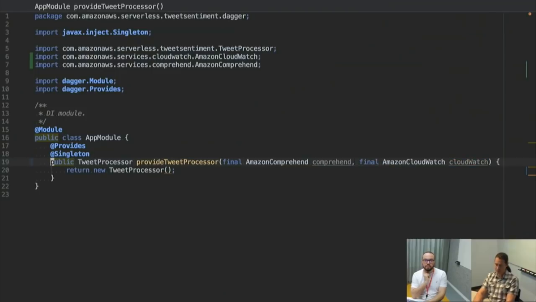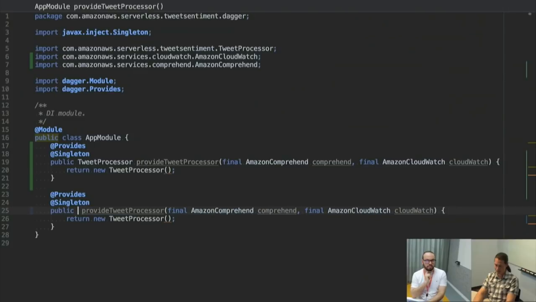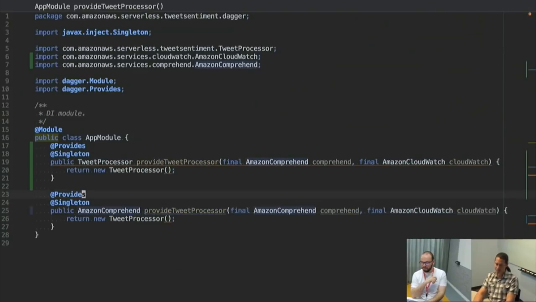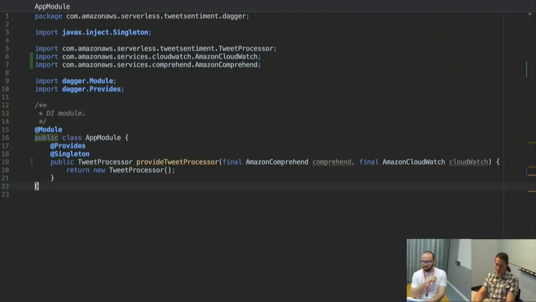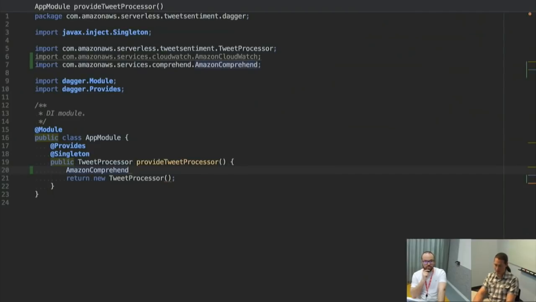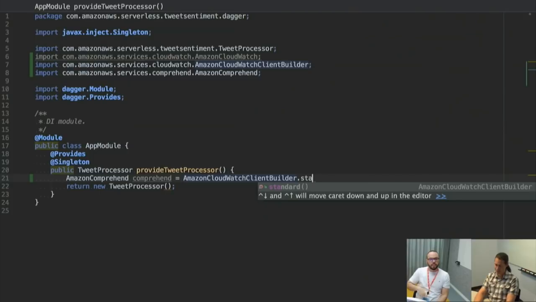Okay, so I need those. So where will I get them? Well, in Dagger, you can just create these methods that return it. So I could either, well, actually the simpler way to do it is I can just create them right in here. The standard way in Java to do this is to get a client builder.